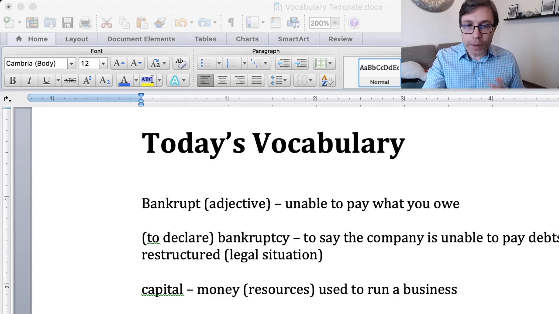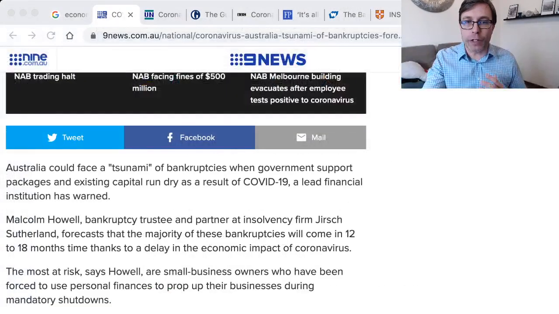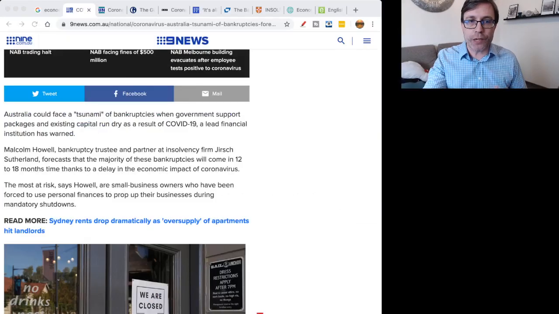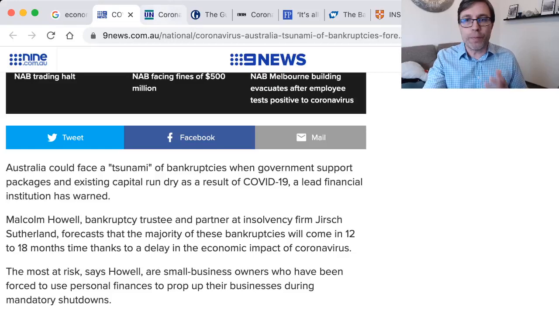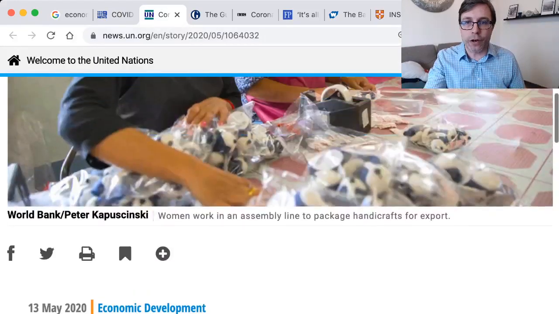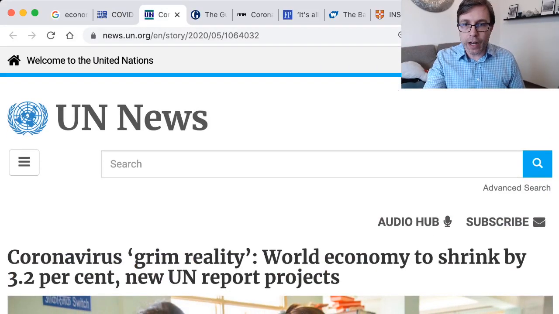So let's go back over to the next article that I want to look at. I'm just going to go through a few paragraphs from each article, because I want to show you several articles. So this one right here is saying: coronavirus, grim reality, world economy to shrink by 3.2%, new UN report projects.